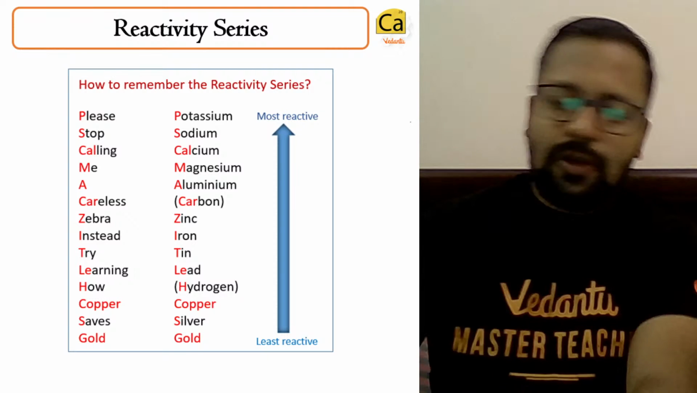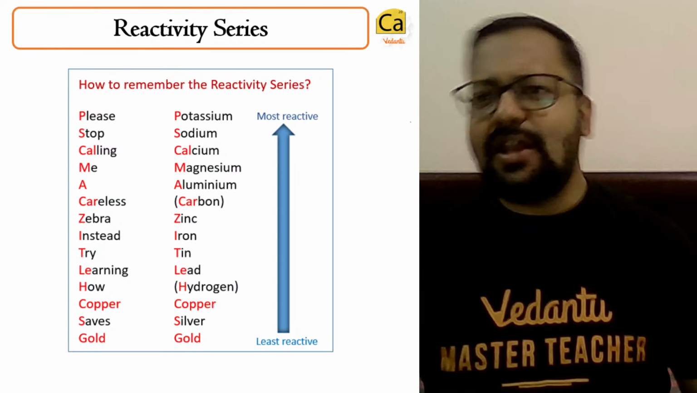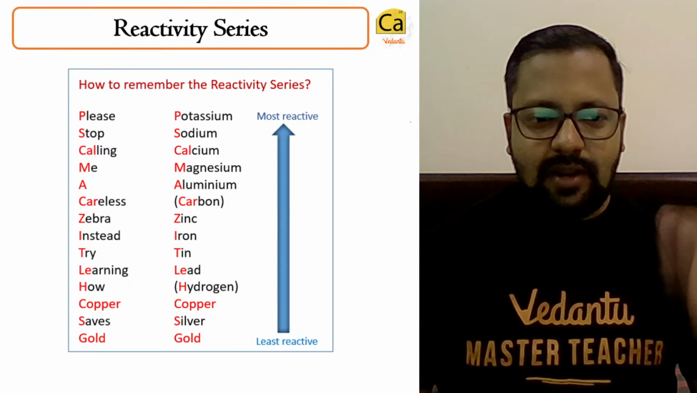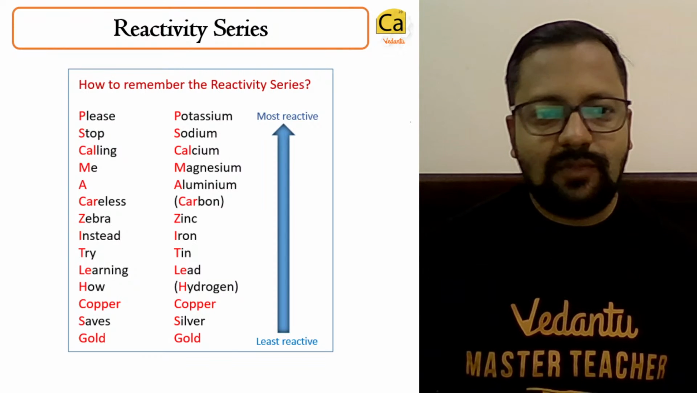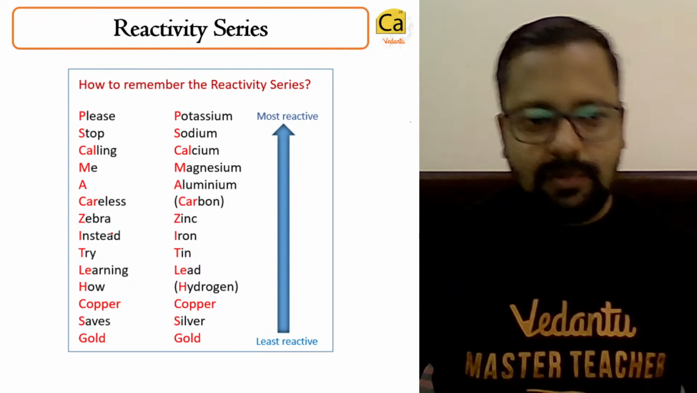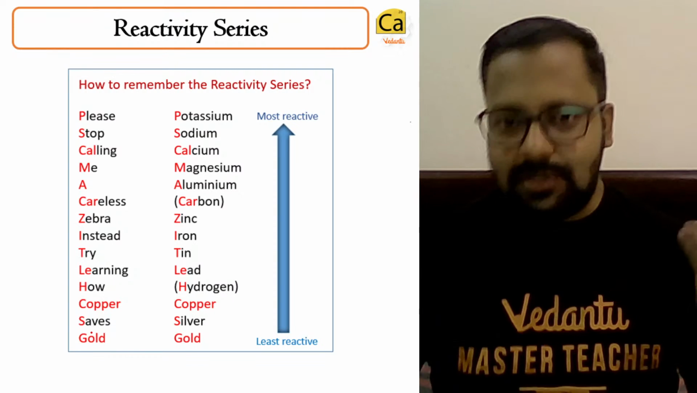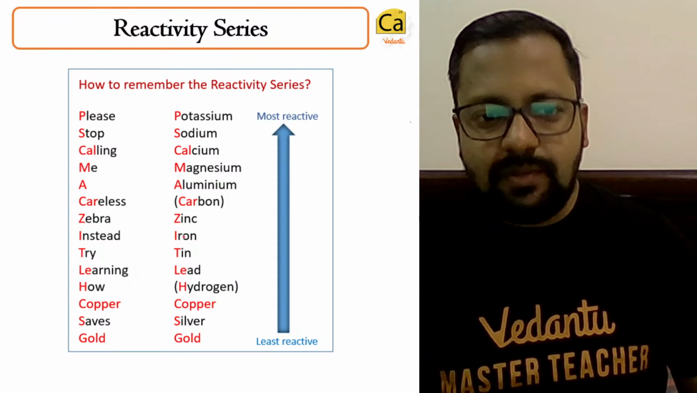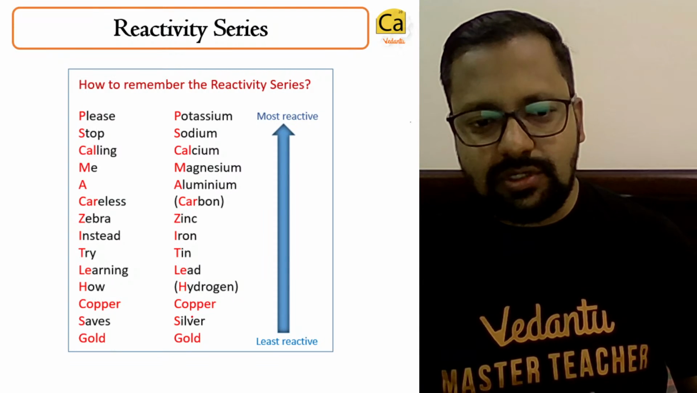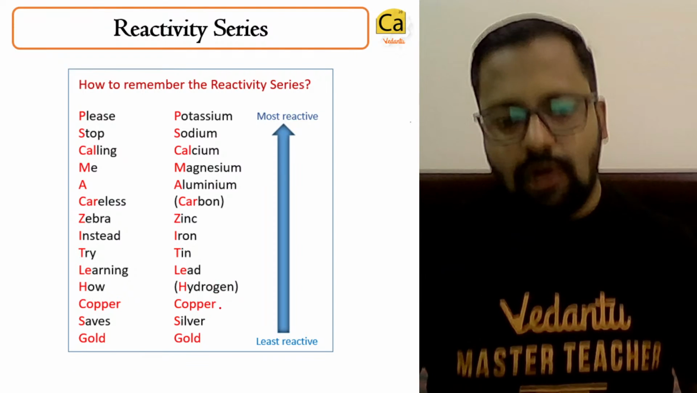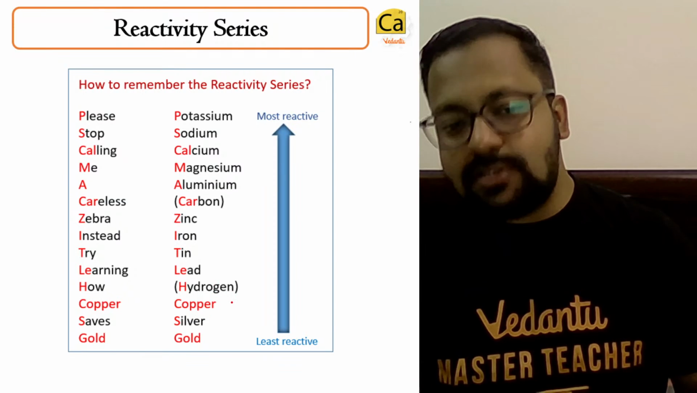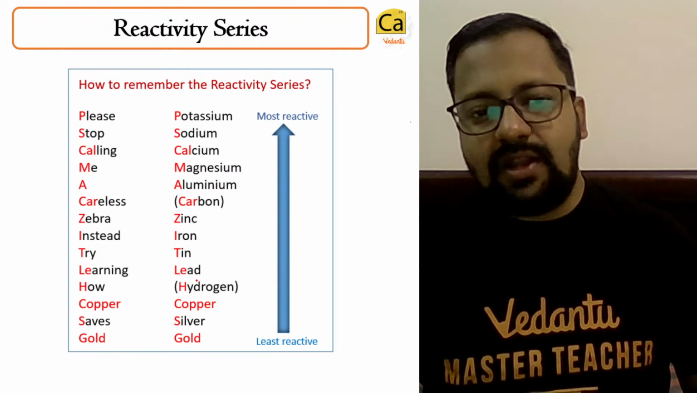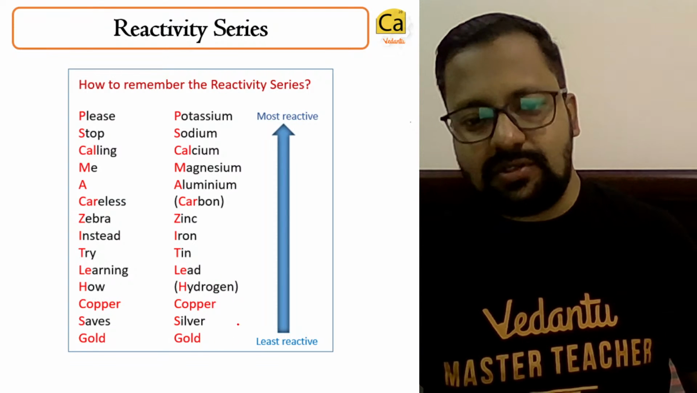As I had told you, we have to remember the reactivity series. And how do we remember it? Please stop calling me a careless zebra. Instead, try learning how copper saves gold. So: potassium, sodium, calcium, magnesium, aluminium, carbon, zinc, iron, tin, lead, hydrogen, copper, silver, gold. Copper, silver, gold will not displace hydrogen from its compounds. Things which are present above will displace hydrogen from its compounds.